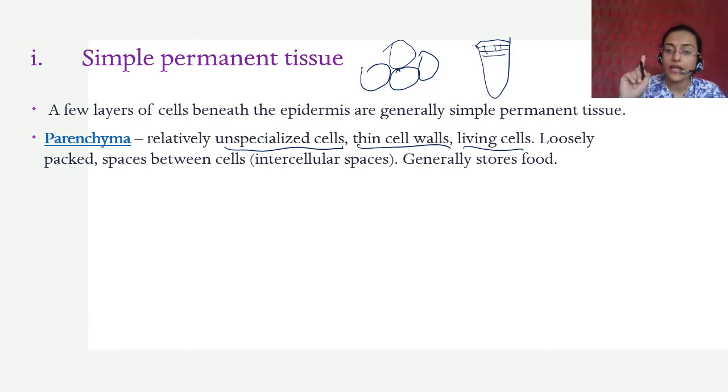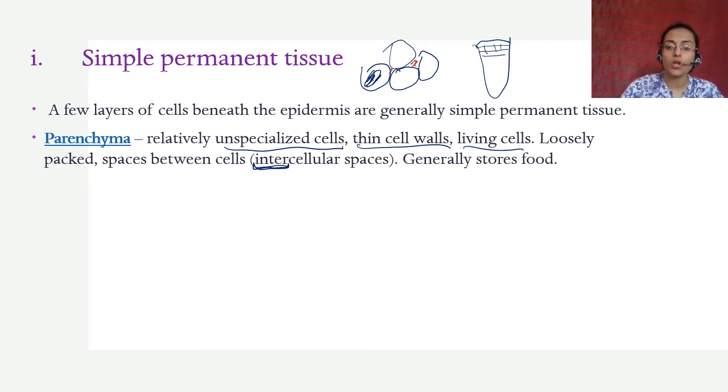What is the difference between inter and intra? It is important to revise this. Inter means between, so intercellular means between two cells or between many cells. This is the intercellular space here. Intra is within the cell. What is inside the cell is called intra, and between two cells is called intercellular. So intercellular spaces are present in parenchyma.